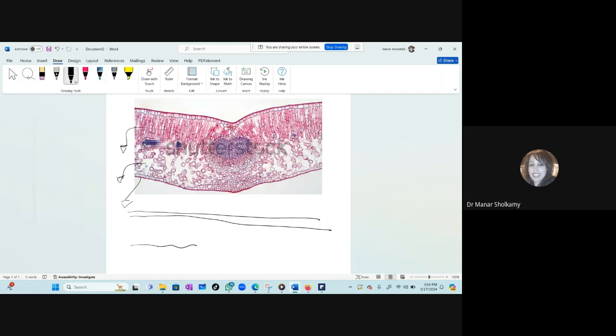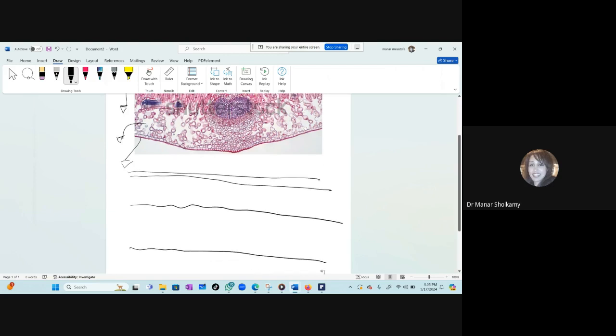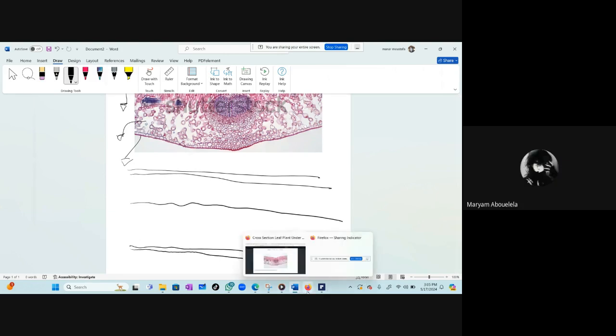No, this is a leaf. The palisade, yes, the palisade mesophyll. I will not draw cells. I will just draw, and the spongy mesophyll is nearly the same thickness. And the last layer is what, Mariam? Lower epidermis. Very good.